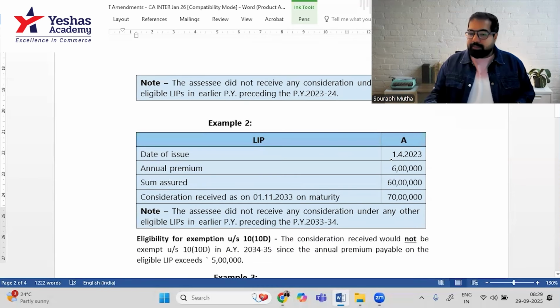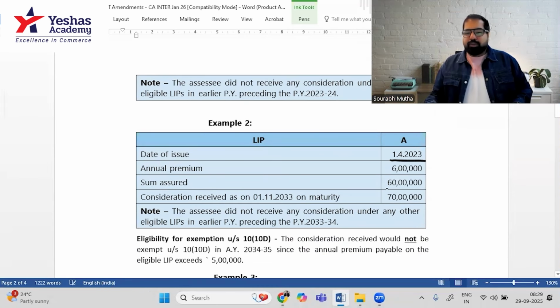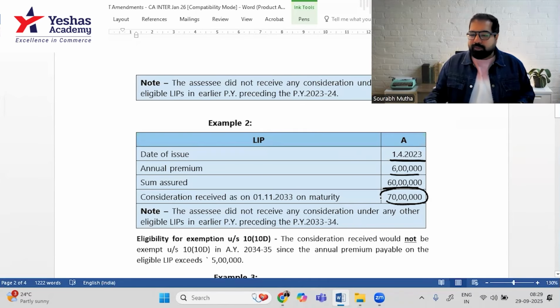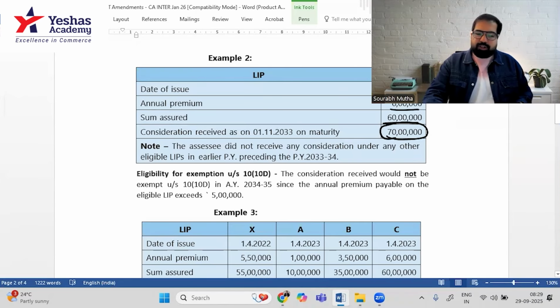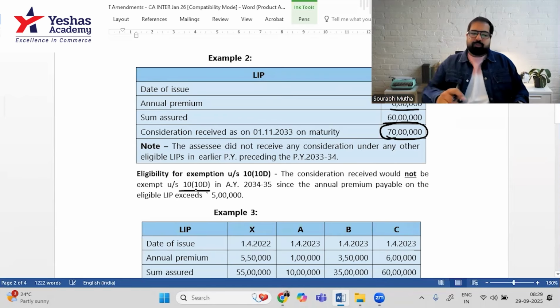But now the same policy is in 2023. The sum assured is 60 lakh, premium is 10%, yes. But because it is more than 5 lakh, this one will not be subject to exemption. And whenever you get this 70 lakh rupees, this will be taxable. It will not be exempt under section 10(10D). This was the exemption section.